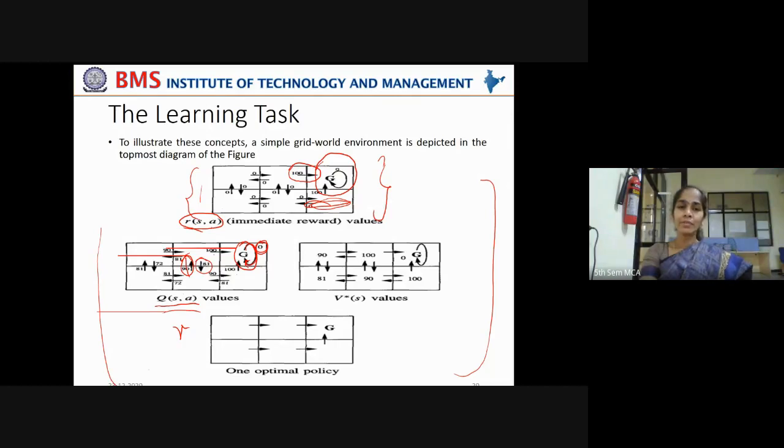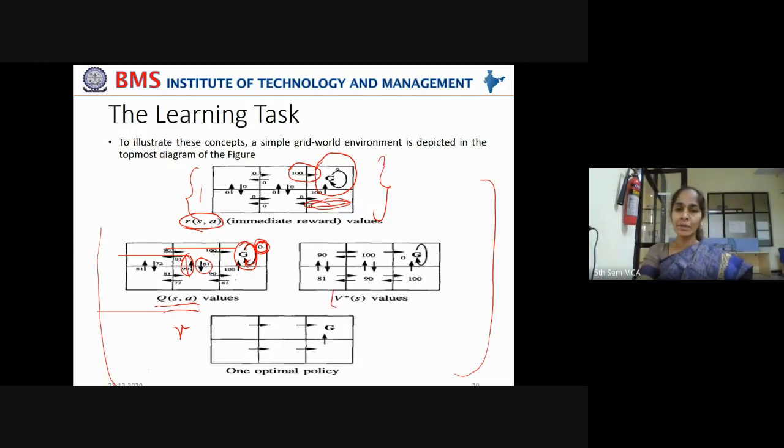Once it is moving towards the goal, the reward given is 100. But as it remains in the same position, unless another task is assigned to it, the reward assigned is 0. That is why this G is called the absorbing state. From this state, the robot no longer moves to other states because that is the required goal. That is why we call it the absorbing state.